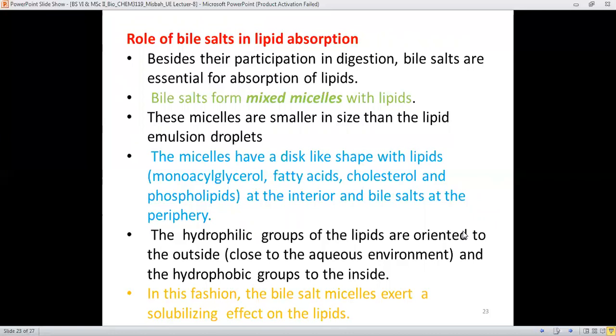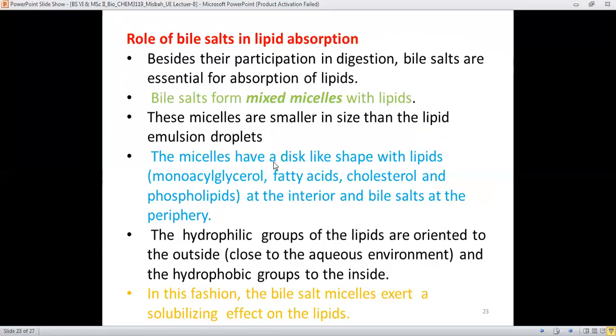And lastly, after it, they must become part of the blood circulation system. Therefore, the bile salts form the mixed micelles with the lipids. And these are like this shape, they are smaller in size. And lipids, in fact, the emulsion droplets are the bigger ones.